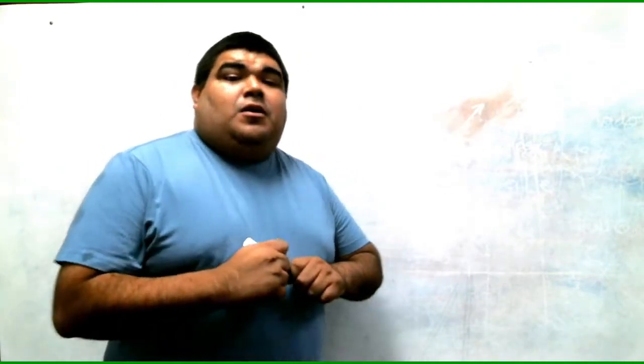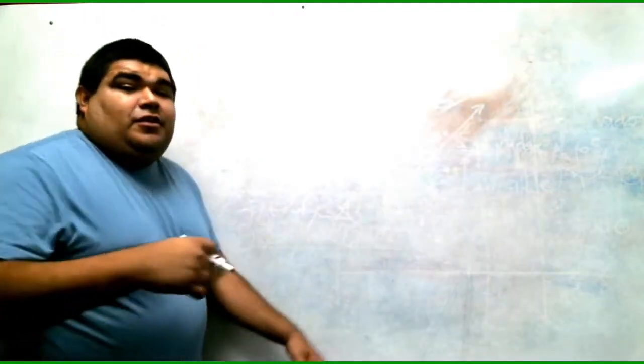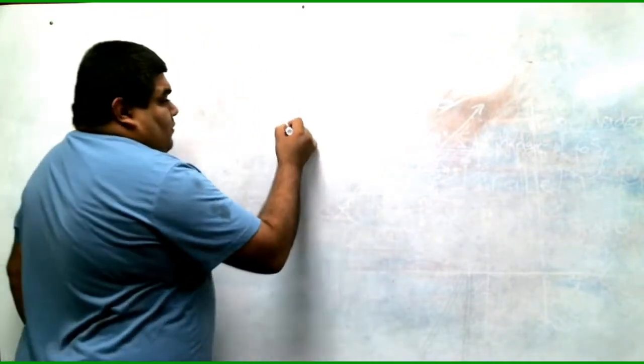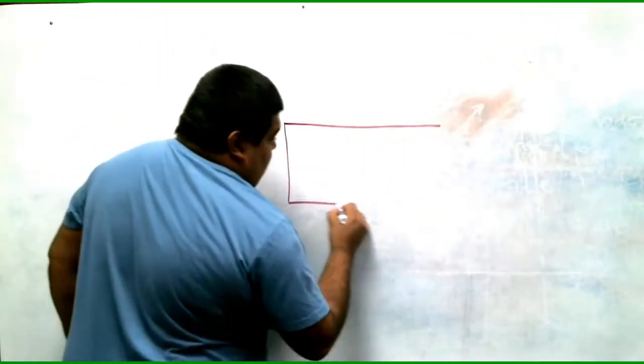All right, guys, coplanar points are points that are scattered throughout a plane. They have to be inside the plane though. Okay, so we have our plane.